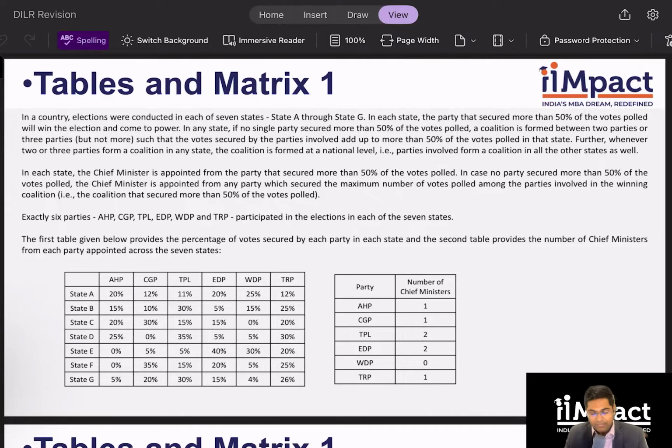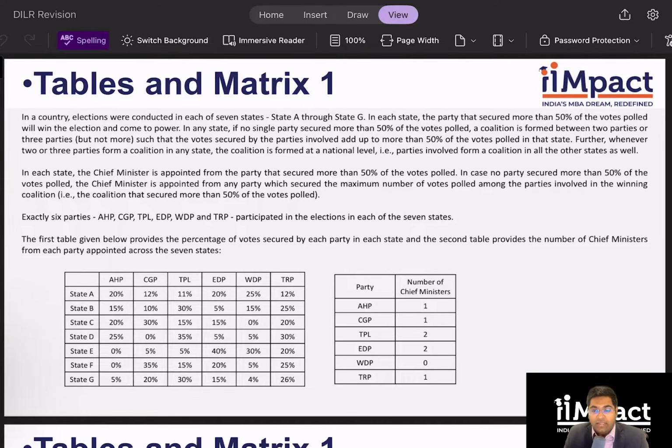All right, let's begin. So, what is set number one telling us? In a country, elections were conducted in each of the seven states, A through G. In each state, the party that secured more than 50% of the votes polled will win the election and come to power. In any state, if no single party secures more than 50% of the votes polled, a coalition will form between two parties or three parties, but not more, such that the votes secured by the parties involved add up to more than 50% of the votes polled in that state.